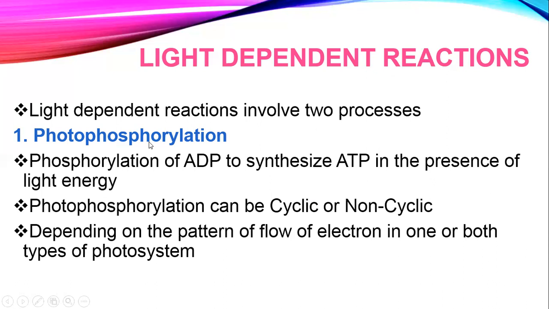That's why this is called photophosphorylation. ठीक है, अब जो photophosphorylation है, that can be cyclic, it can be non-cyclic as well, depending on the pattern of flow of electrons in one or both types of photosystem. So I will repeat it again: the process of photophosphorylation can be cyclic photophosphorylation or non-cyclic photophosphorylation, and it depends on the pattern of flow of electrons in one or both types of photosystems.